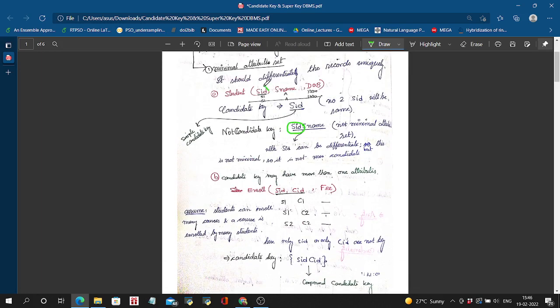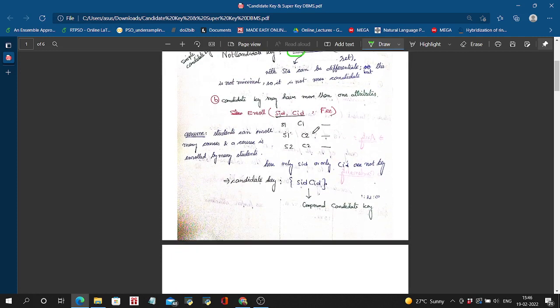So here it is one attribute, a one-attribute set. And in this example you can see S1 C1, S1 C2, S2 C2. In the SID column the values are not unique, S1 and S1 are present in two rows, so only SID cannot differentiate the whole record uniquely. And if we see only the CID column, then you can see that C2 is present twice, so only CID is also not a candidate key.